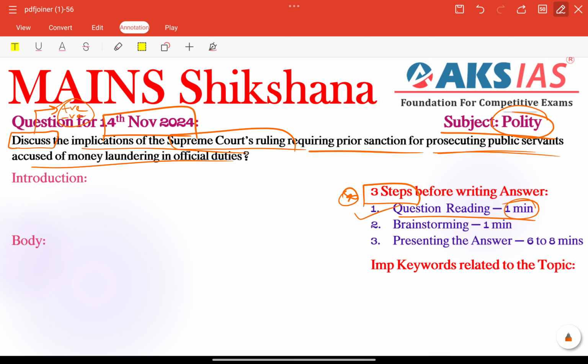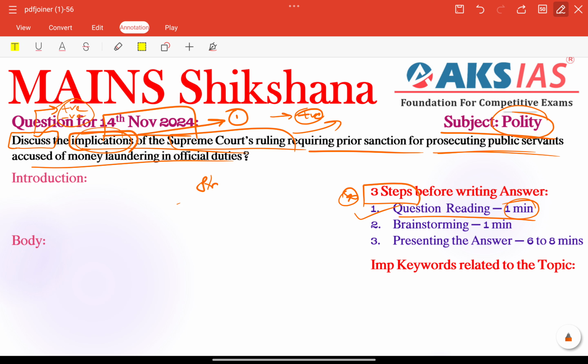Next, what are the important keywords here? First important thing is implications. Implications means it relates to some negative sentence, right? Before that we need to focus on providing some positives, as per our discuss question tag. So here we can add the significance part of the Supreme Court's ruling, the importance of the ruling, that can be a positive role. Next, before ending with our conclusion we can add some needed measures for the implication part.